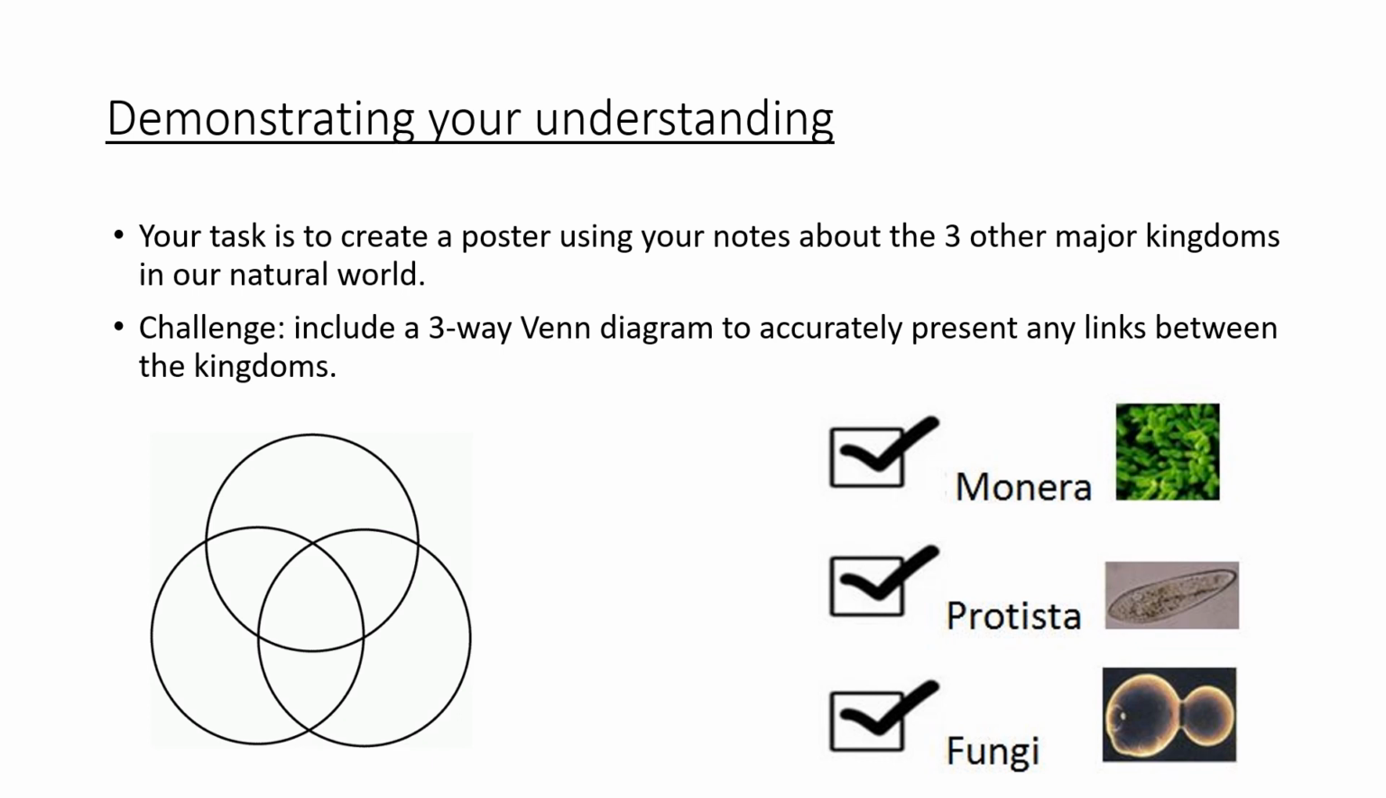Okay, we would like you to create a poster using your notes from this video about the three other major kingdoms in our natural world: Monera, Protista and Fungi. If you can, use a three-way Venn diagram to accurately present any links between the kingdoms.